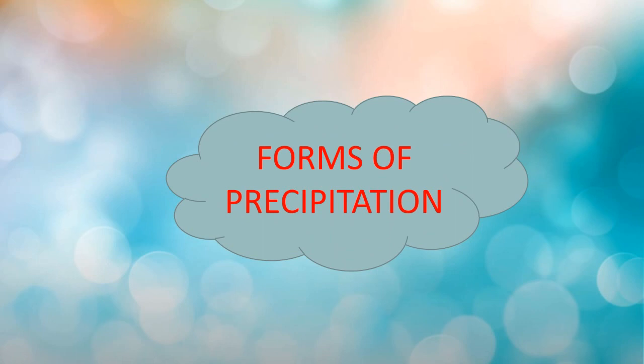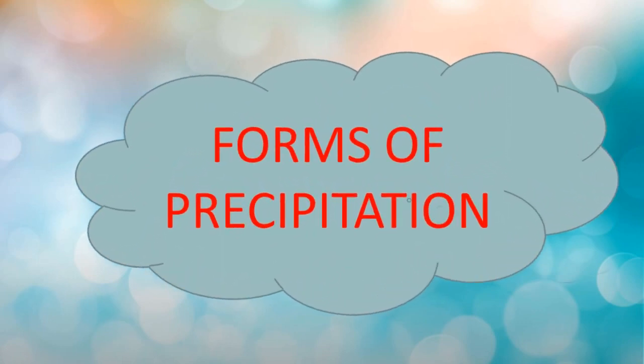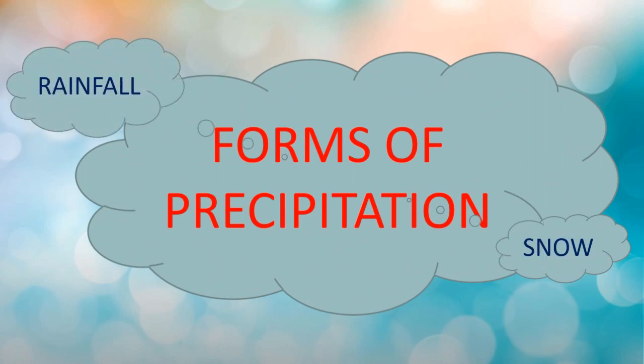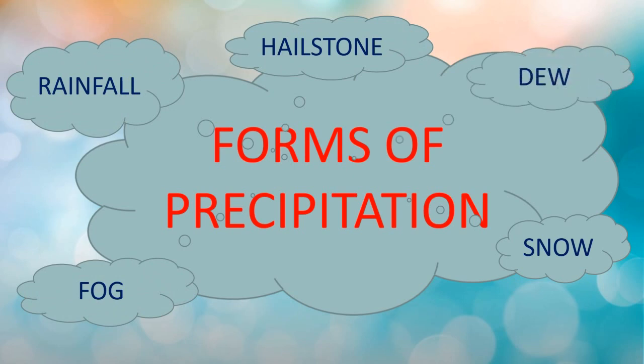There are various forms of precipitation such as snowfall, rainfall, hailstone, also known as hailstorms, fog, dew, and frost. All are the various forms of precipitation that occur on the earth's surface.